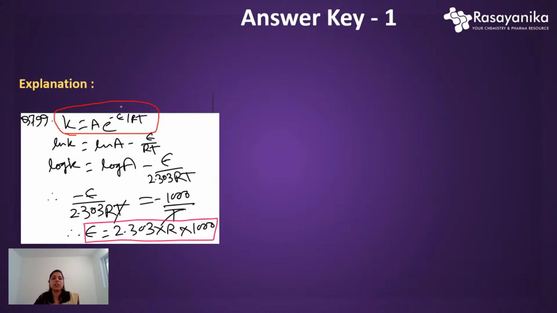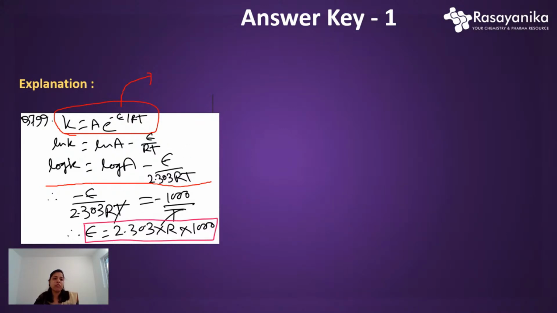So basically here the epsilon value is the activation energy, and you have been given a relation in terms of log. So just take log on both sides: ln K equals ln A minus epsilon by RT. If we convert it into log K, you will get 2.303 in the denominator along with RT. You know this conversion from your 11th and 12th standard. We are just using this simple conversion from ln to log.